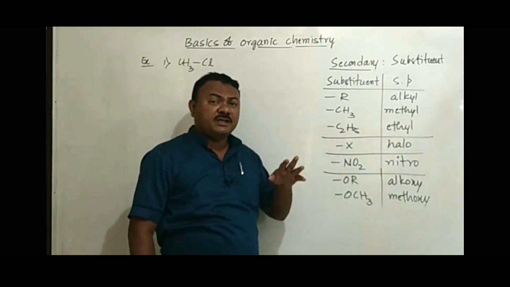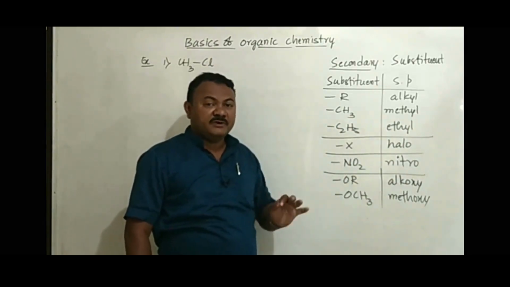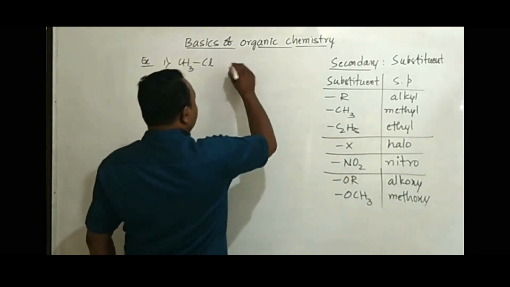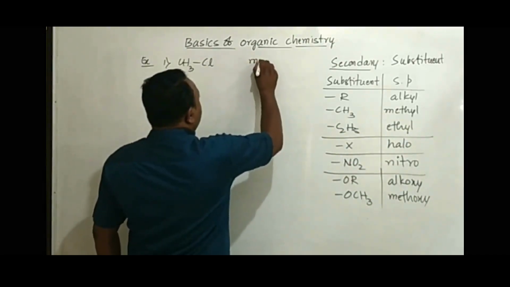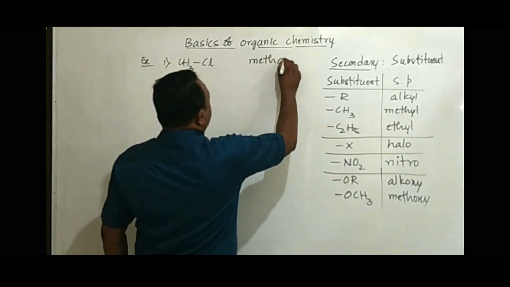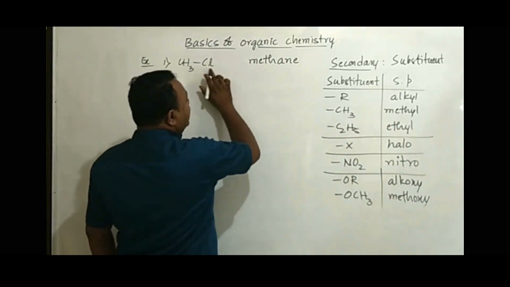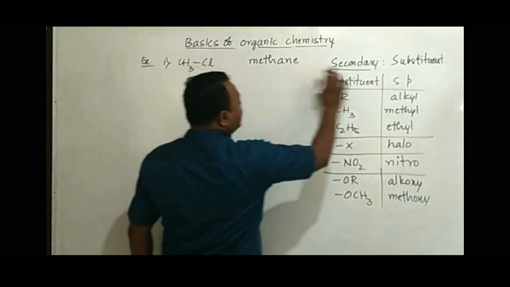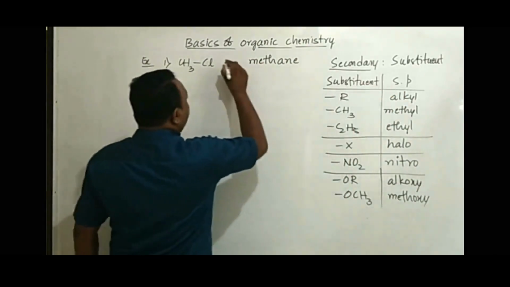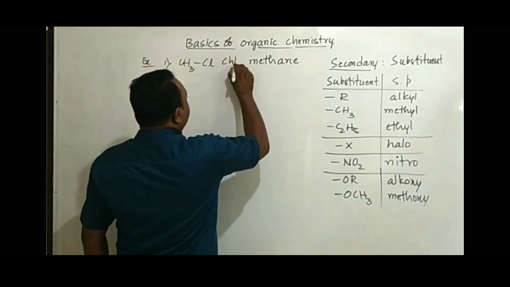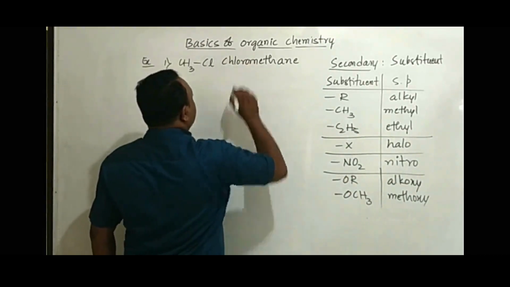Since the compound is an open chain compound, we are not getting a primary prefix. Now check the name of the compound. Word root is meth, primary suffix is ane, the compound has a Cl substituent, and we name the Cl as a secondary prefix. Therefore, the name of the compound becomes chloromethane.